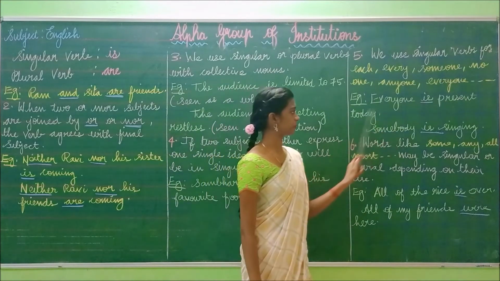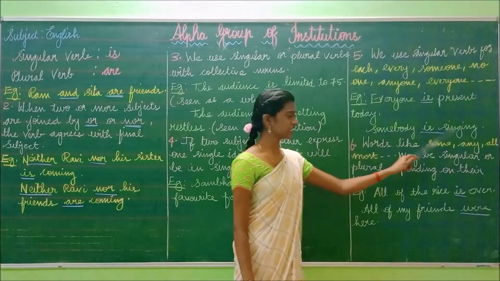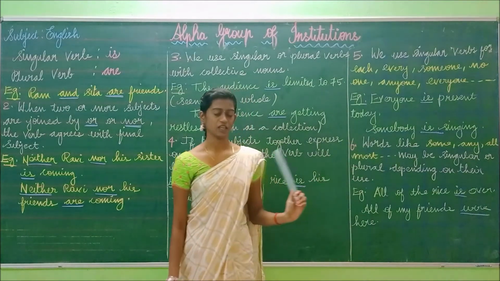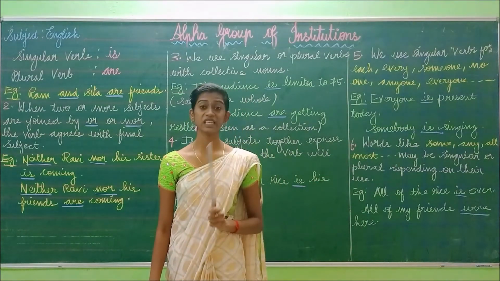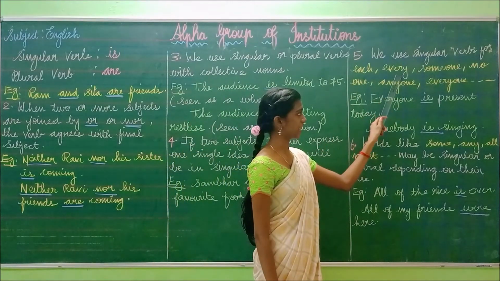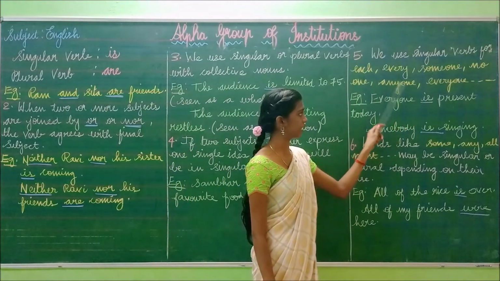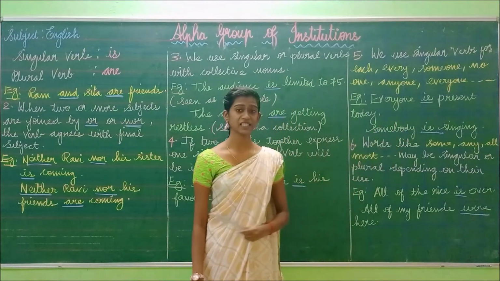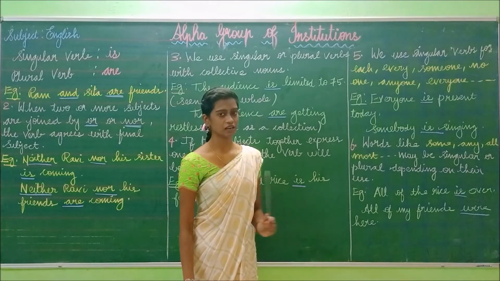Everyone is present today. Somebody is sitting. In these sentences we have everyone and somebody, so we use the singular verb.